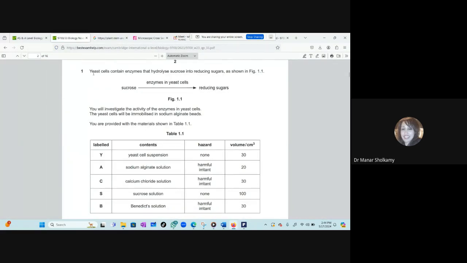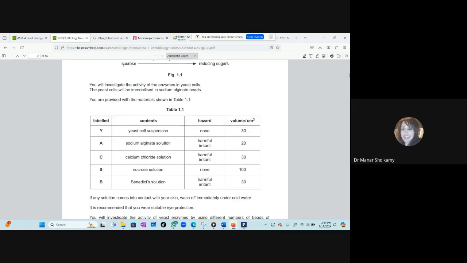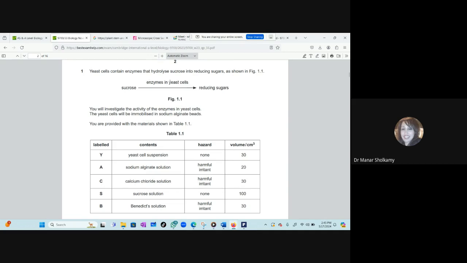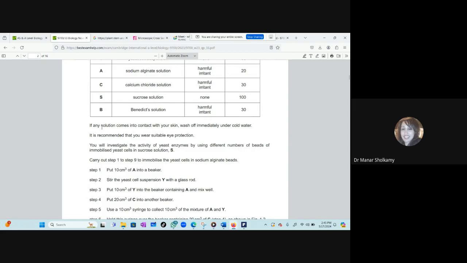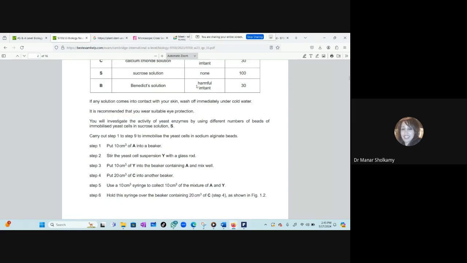Okay, here, yeast cells contain enzymes that hydrolyze sucrose into reducing sugars. You have the sucrose, it will be broken down by enzymes in the yeast into reducing sugars. This experiment needs sodium alginate solution, and we don't have it. You will investigate the activity of the enzyme in yeast cells. The yeast cells will be immobilized in sodium alginate beads. You are provided with the material. If any solution comes in contact with your skin, it is recommended that you wash it. You will investigate the activity of yeast enzymes by using different numbers of beads. Farouk, what is the independent variable?